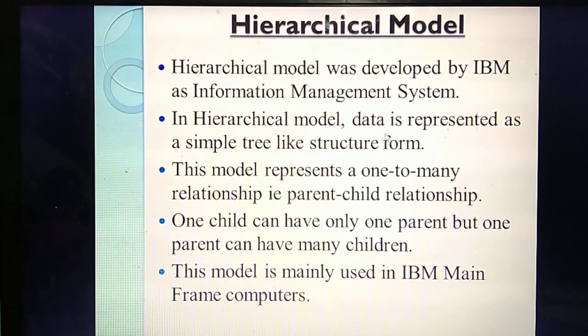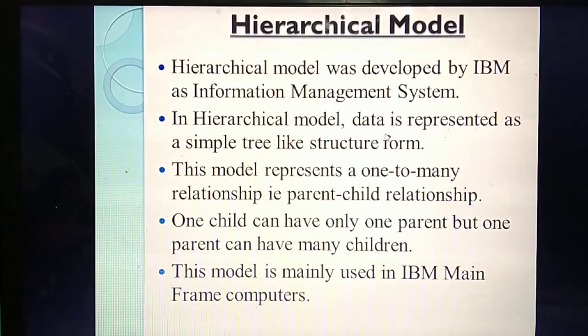Then the third point: this model is a one-to-many relation. One diagram is there, and by using this diagram I will explain, then you will understand. This model is called which relation? One-to-many. One best example they have given: a parent will have many children, isn't it? But a child will have only one parent. Will the child have 2 or 3 parents? No. A child will have only one mother and one father.